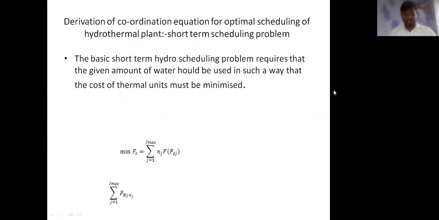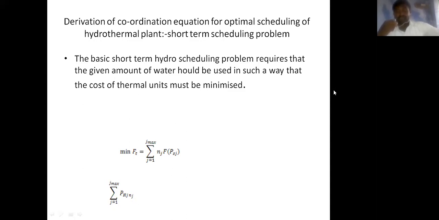So the next topic is short-term scheduling problems. The last topic covered was the long-term scheduling problem. Long-term scheduling problem means the scheduling time period is considered to be 1 year or 1 month. Now let us discuss the short-term scheduling problem. In the short-term scheduling problem, the scheduling time period is considered to be 1 day or 1 week.